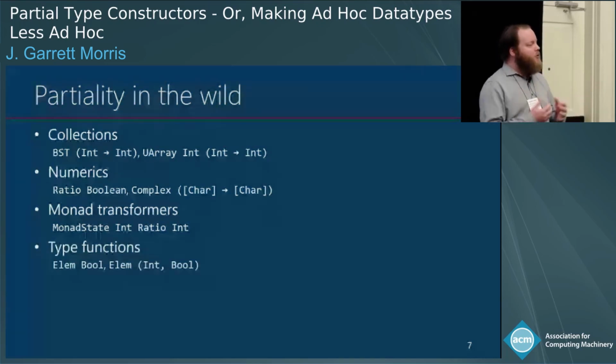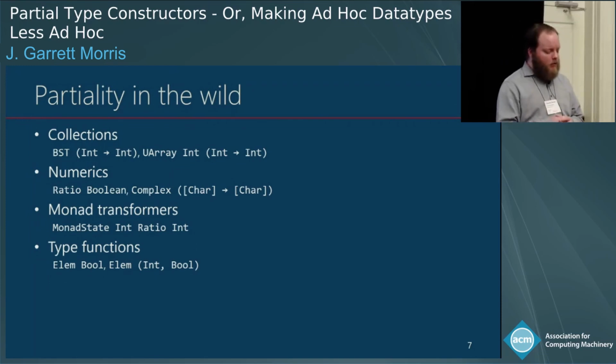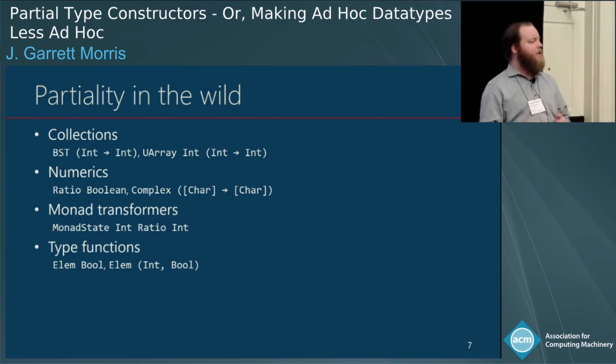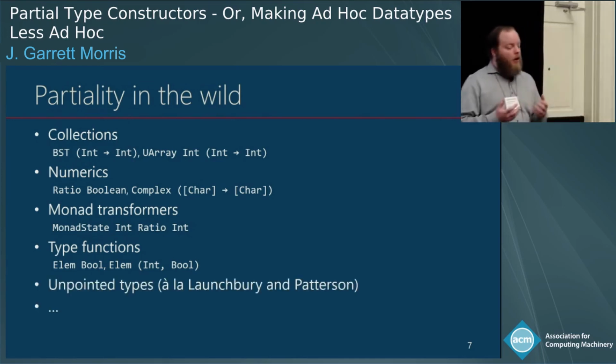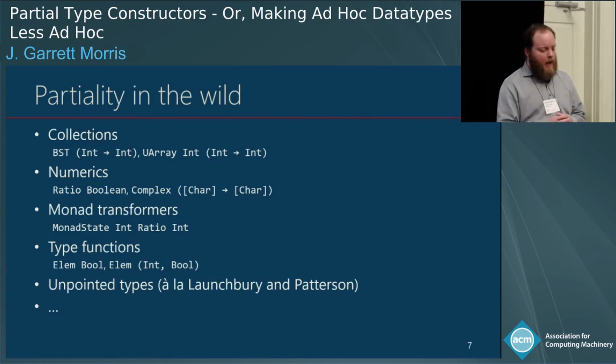There are type functions, right, which we can write. So we have a type function like Elem that gets out the type of a collection, right? So Elem of a list of t would give you back t. Elem of an Array Int t would give you back t. Elem Bool would be a thing. There are various proposals. For example, unpointed types. The Launchbury-Patterson proposal ends up with a couple of different function types that aren't always defined all the time. So I think there are actually a number of these running around that might all become better, easier to use if we could better support partial type constructors.